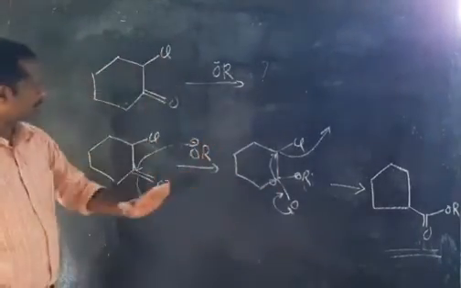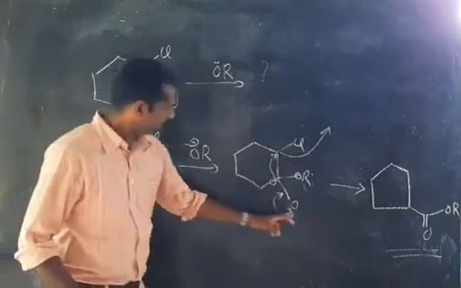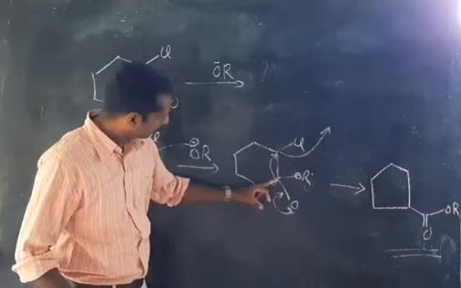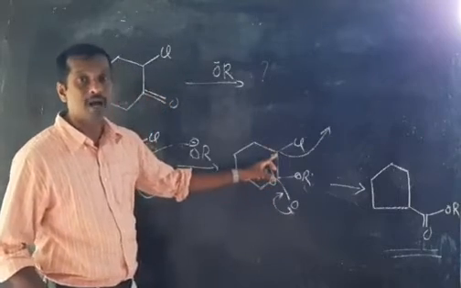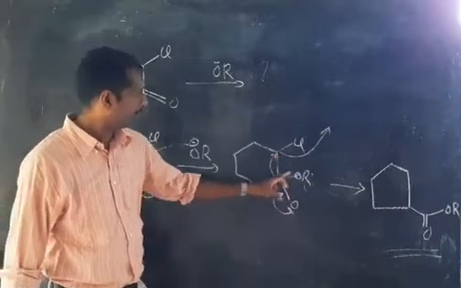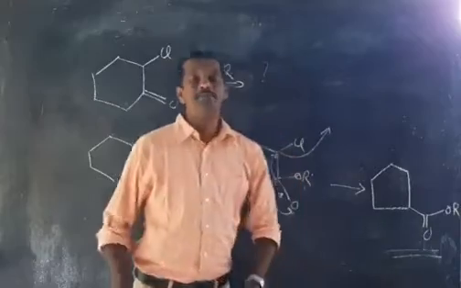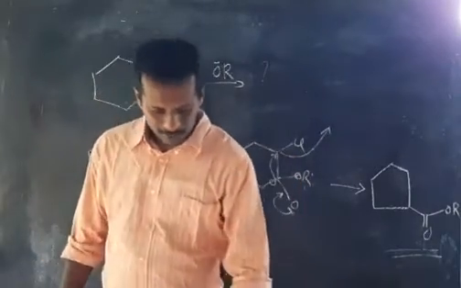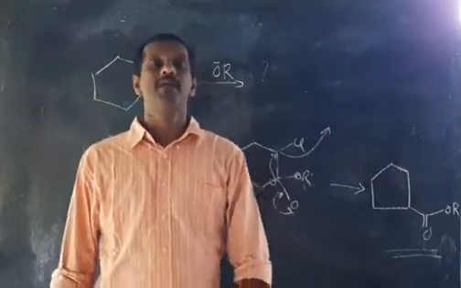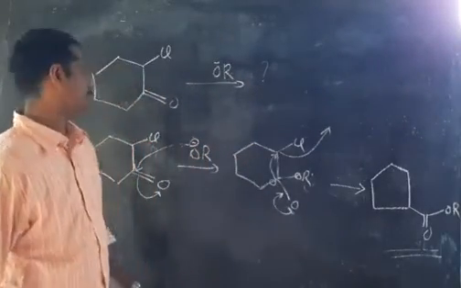Look at the mechanism. The alkoxide ion is attacking, O minus, and when it comes back, the bond breaks from here and it is shifting to here, a 1-2 bond shift, and you are getting a 5-membered ring, and that is changed into an ester. This type of rearrangement is known as the Favorsky rearrangement.